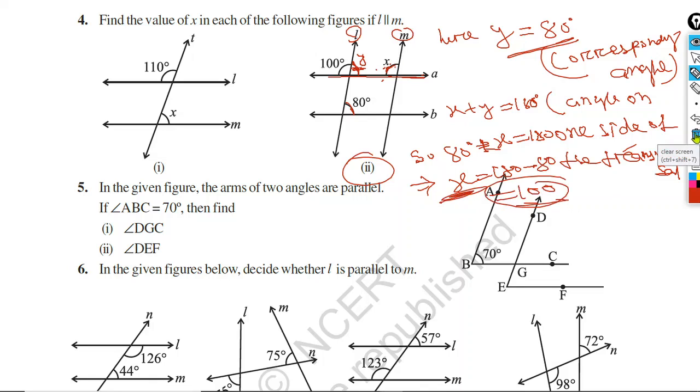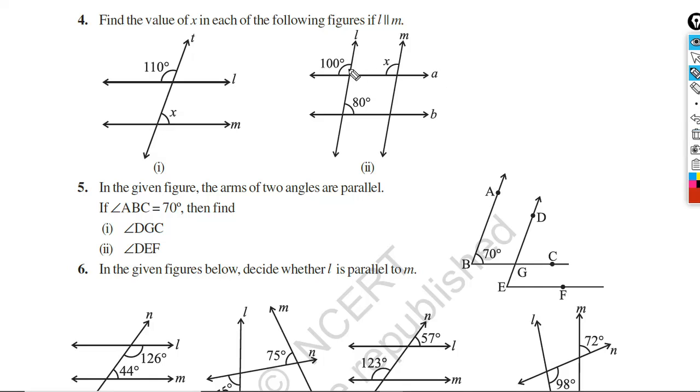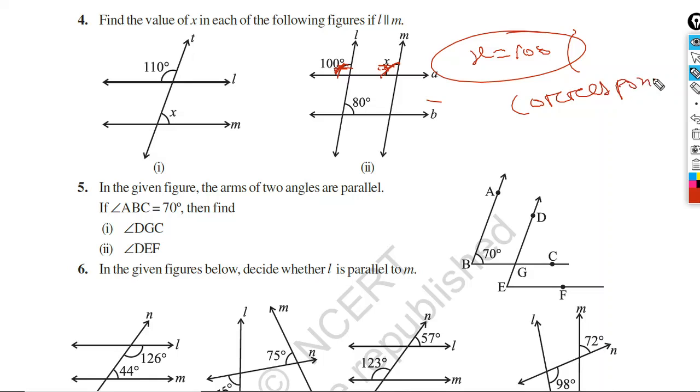You can find it in an easier way. You see, L is parallel to M and A is the transversal. Therefore you can directly say x is equal to 100. Why? Because x and 100 degree are what type of angles? They are corresponding angles. You will just write corresponding angle. You don't need to find this angle also. In an easier way you can find this x.